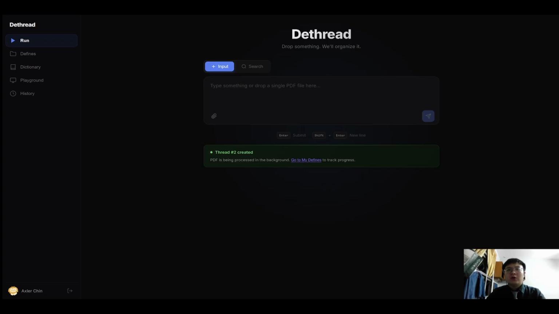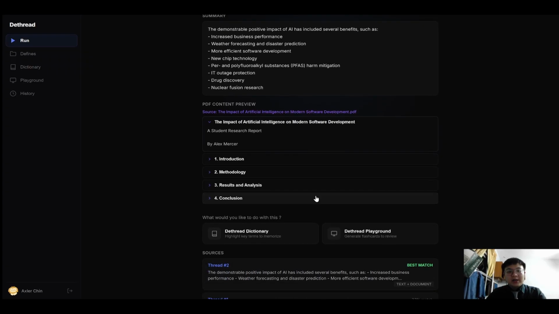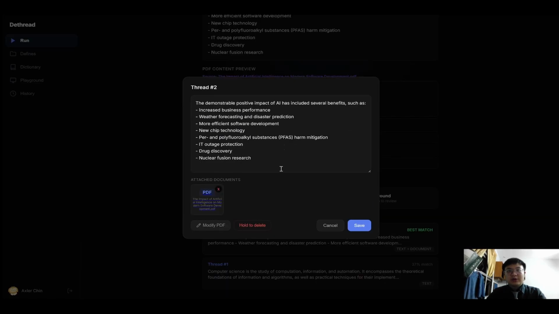Now, I want to search for what is the impact of AI. And click Submit. After the submission, the system will perform semantic search based on the user's search query. After the semantic search is done, it will show the summary, the PDF content preview, and the sources that link to the relevant threads created by the user. Each thread will be labeled according to the cosine similarity ranking. So here the top thread is the best match based on the user's search query. If you click on this particular thread, you can review the content as well.